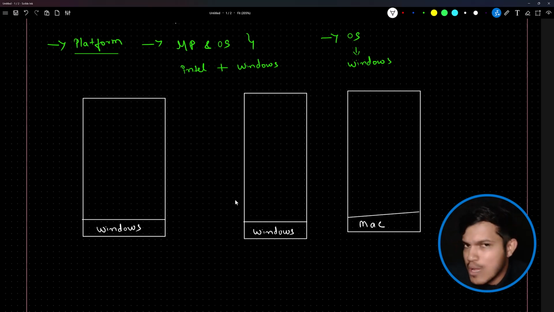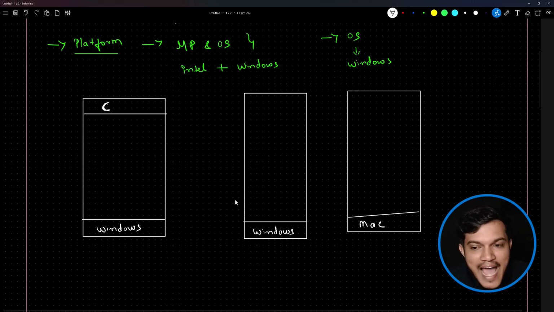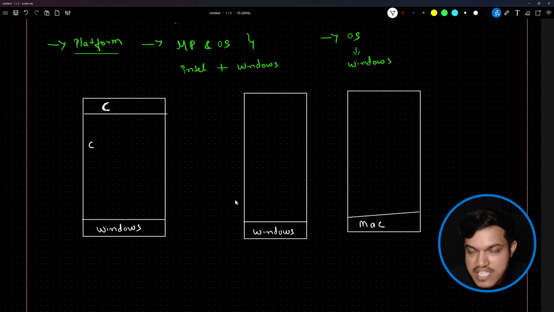Suppose I have written one program here in any of the high level programming languages, anything which is in English like commands. It could be C programming language or Java, any programming language in that matter. Suppose C is the example where you have written print, scan, all of that. Now you know very well platform understands only zeros and ones. In order to convert whatever English code you have written into zeros and ones, we have one system software which we have discussed in the introduction to programming video. It is none other than the compiler.